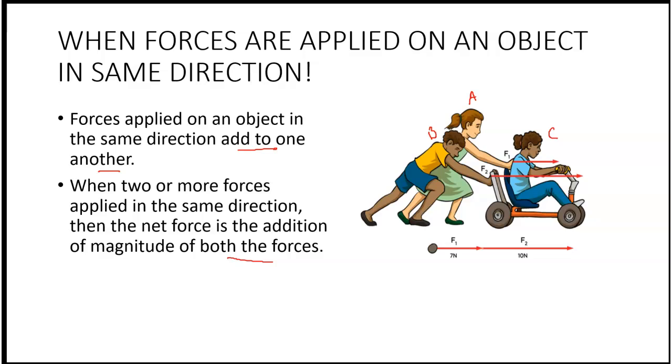So, if we calculate the net force applied on C, it will be equal to the sum of the two forces applied, that is F1 plus F2. In this case, the values of F1 and F2 are given. So 7 Newton plus 10 Newton. That makes it 17 Newton.